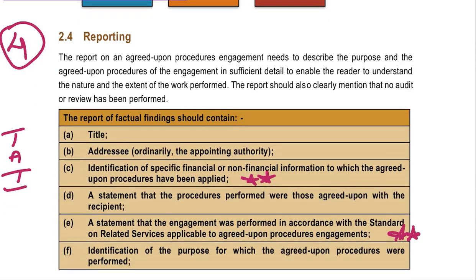Now, reporting. See, the report on the agreed upon procedures engagement needs to describe the purpose, and the agreed upon procedures should be in sufficient detail to enable the readers to understand the nature and the extent of the work performed. So first of all, they need to describe the purpose and the procedures, and it should also enable the readers to understand the nature and to what extent the work has been done. So what are the things you can include in the report?